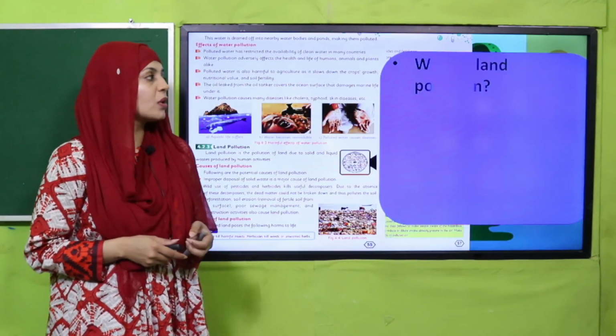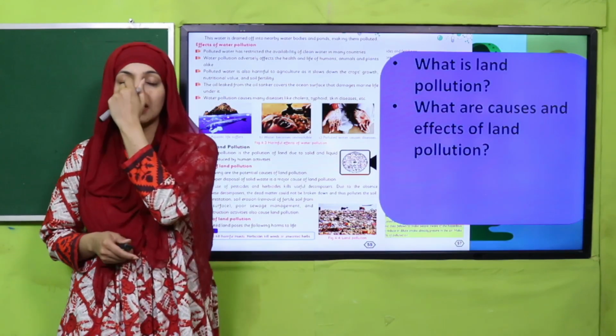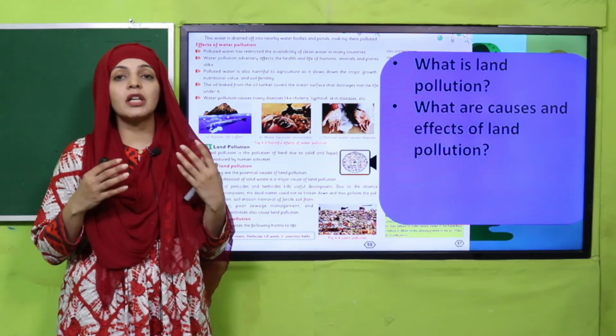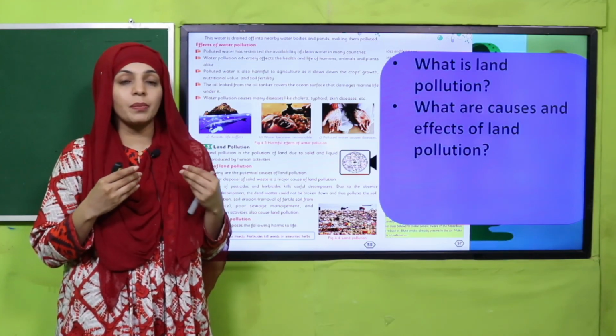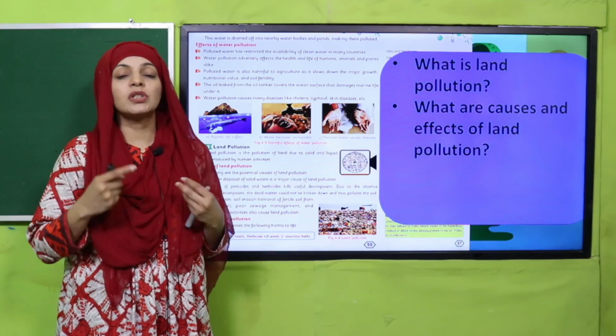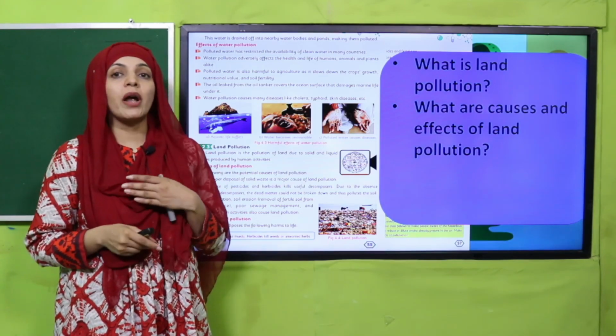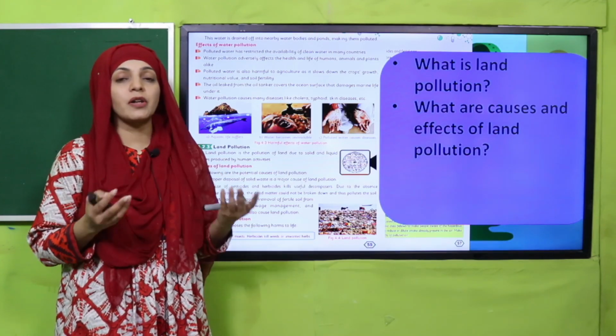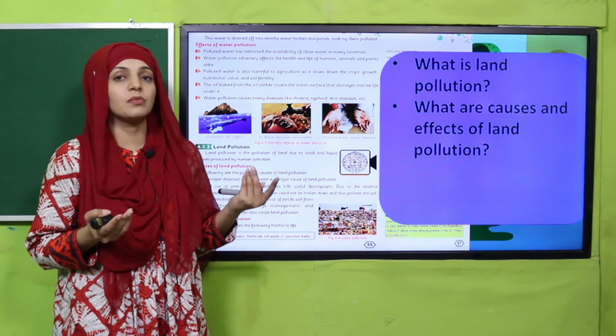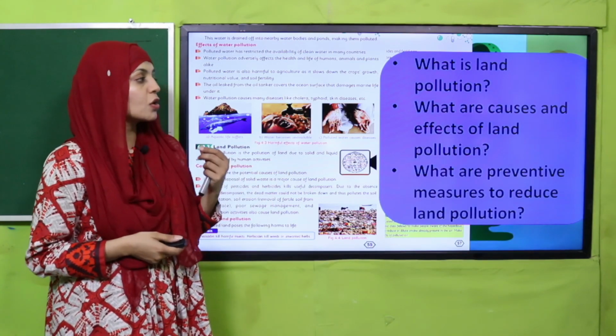Then we discussed land pollution. So in land pollution we discussed how different kinds of pollution on the land, when you dump things on the land, cause different problems. So the addition of anything that has a bad effect on the environment is called land pollution. So what are the causes and effects?